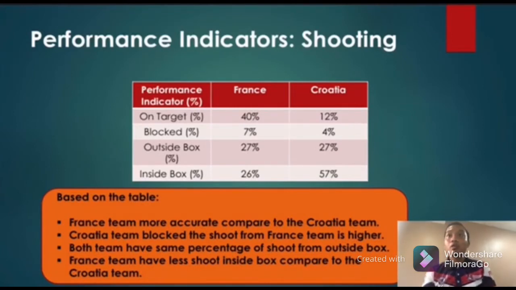Okay, the shot block between France and Croatia is: France has 7% shot block, and Croatia has 4% shot block. The shooting from outside the box that both teams made is the same percentage, which is 27%. Shooting inside the box that the France team made is 26%, compared to Croatia, which is 57%.